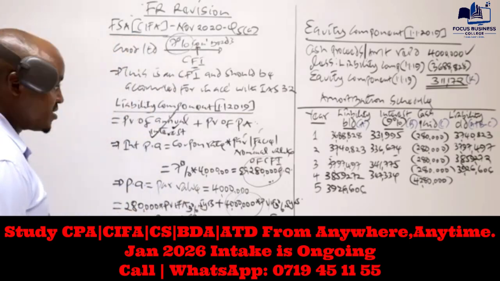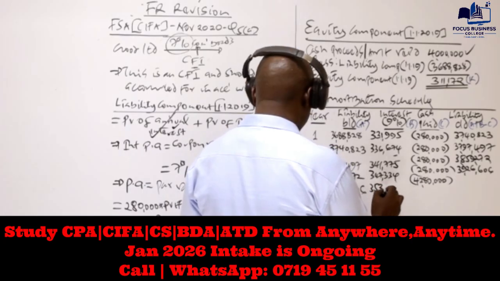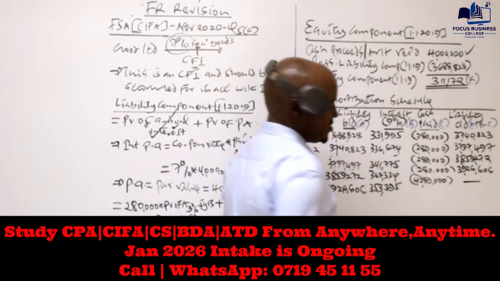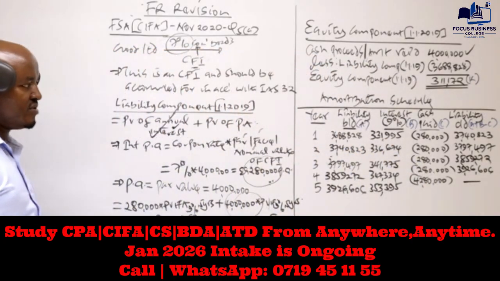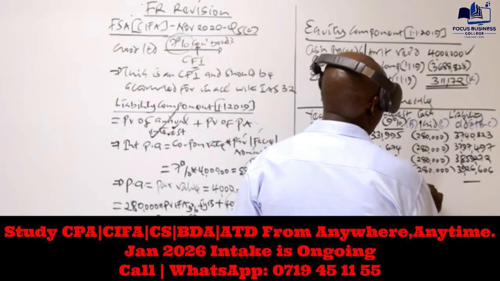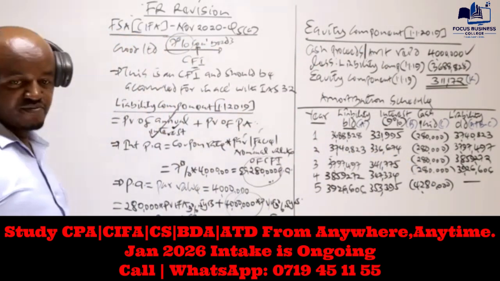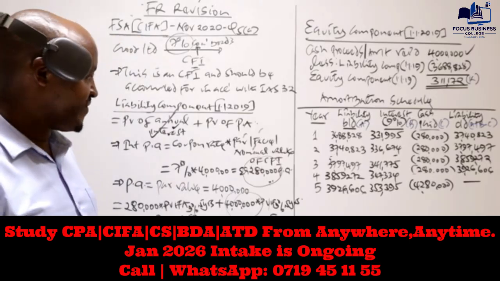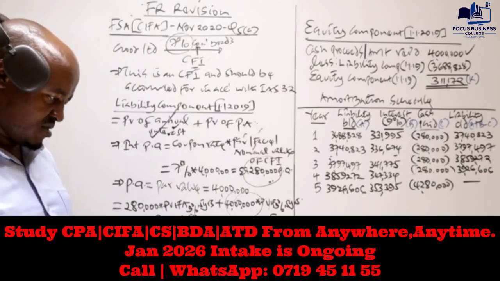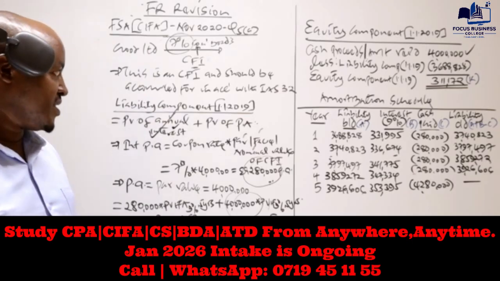That correct? Yes, it should be correct. 353,395. And this one should be 0. Or basically you get a figure which is insignificant. Are you getting 0? Maybe a figure which is not significant? Yes. So basically that is it. That's how we amortize